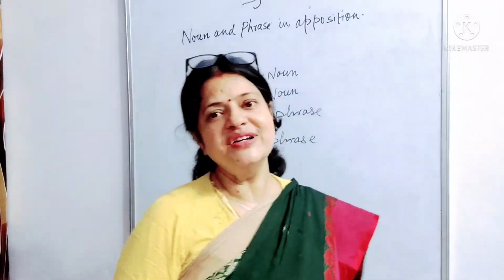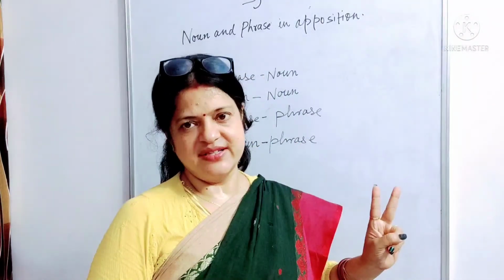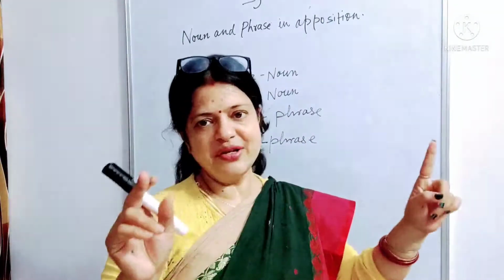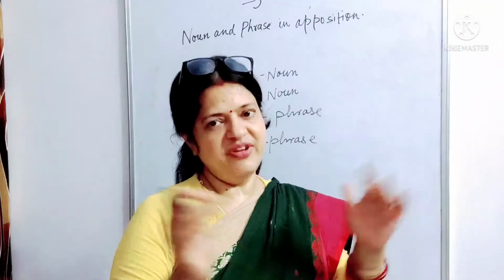Now try to understand what I'm saying. Suppose I have written a sentence, and first of all you need to write two sentences, or it can be more than two sentences also which we add.